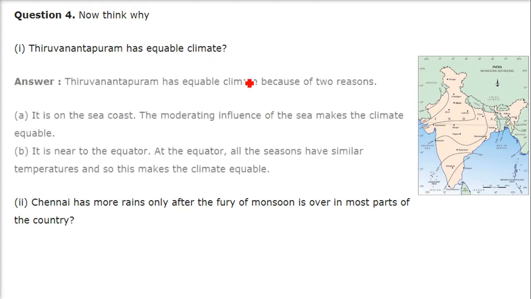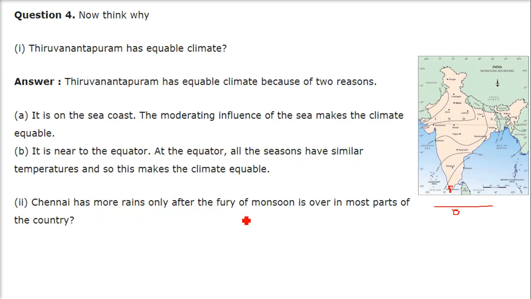Thiruvananthapuram has an equable climate. You have to think that. So write it. First of all, Thiruvananthapuram is on the sea coast. The moderating influence of the sea makes the climate equable, and it is near the equator. See, we are at 8 degrees, so it is 0 degrees here. So it's quite near to the equator. At the equator, all the seasons have similar temperatures. So this makes the climate quite equable.